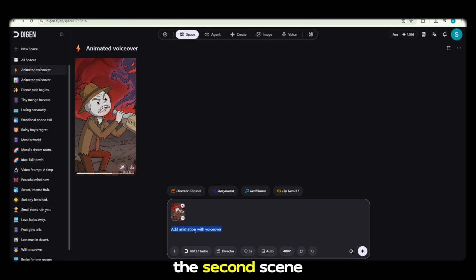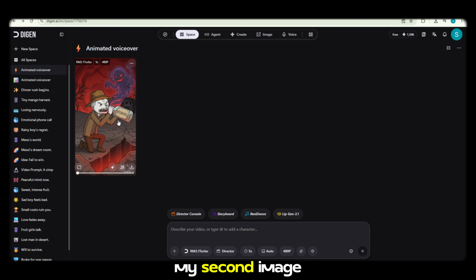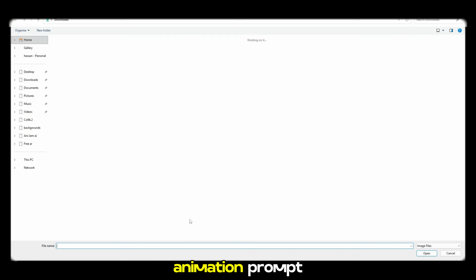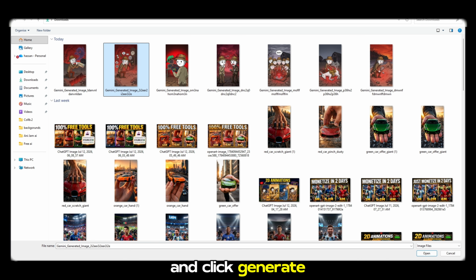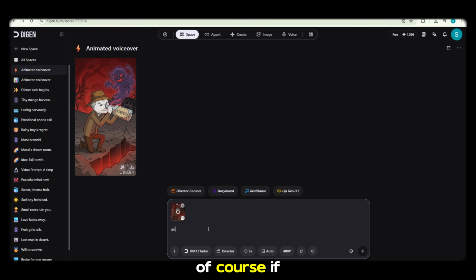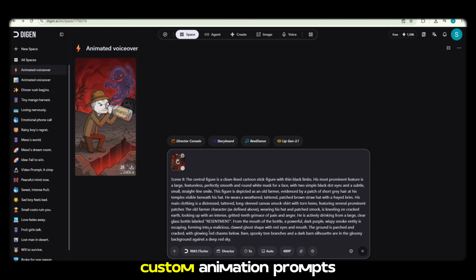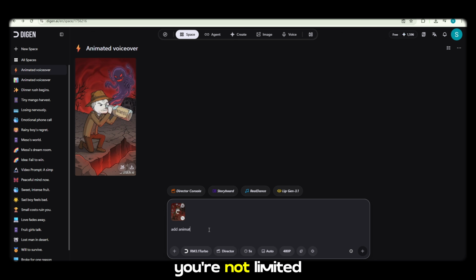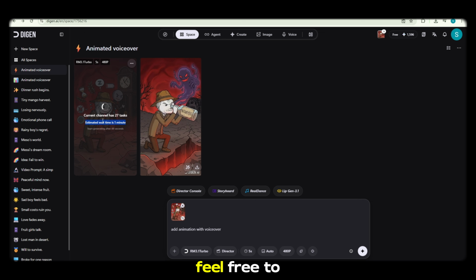Now let's create the second scene. I'll simply upload my second image, paste the second animation prompt, and click Generate again. Of course, if you want, you can also write your own custom animation prompts. You're not limited to my prompts at all. Feel free to experiment with different camera movements, character actions, lighting effects, or cinematic styles to create your own unique videos. After clicking Generate, the AI starts processing the image.